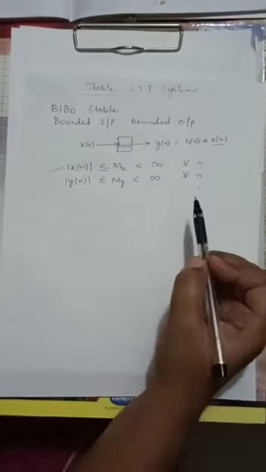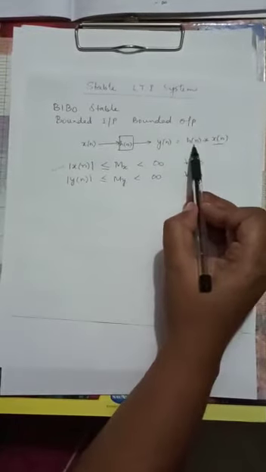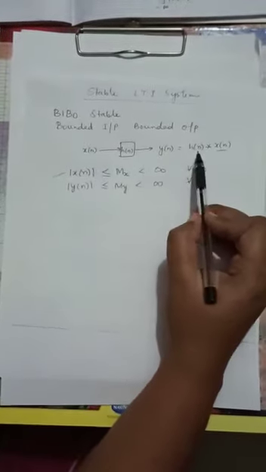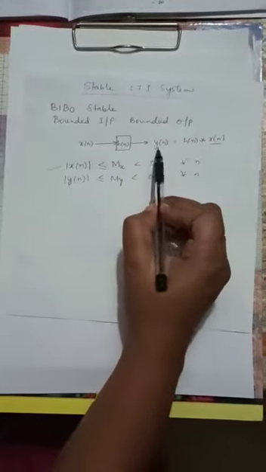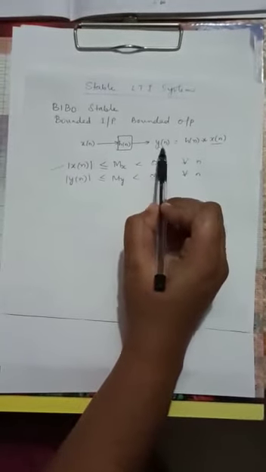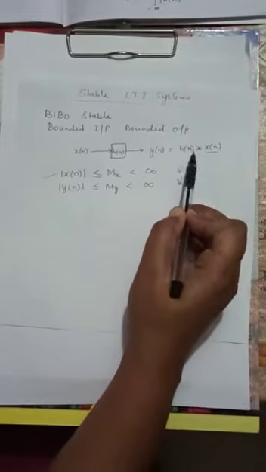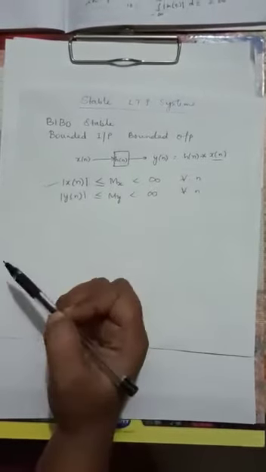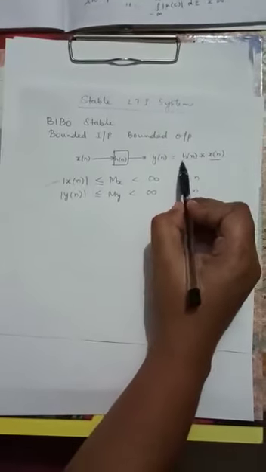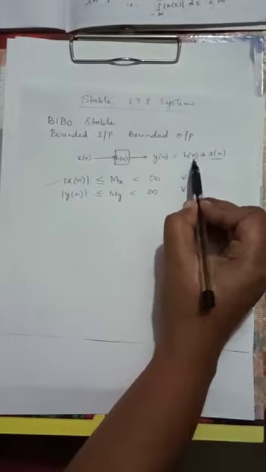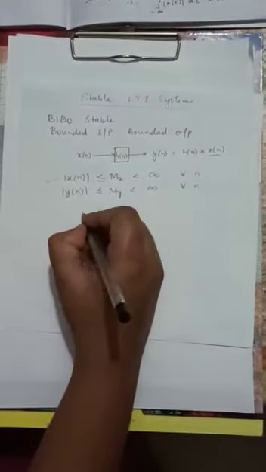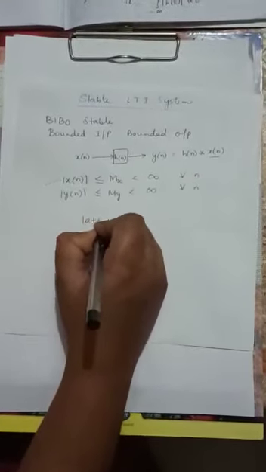Today we will derive a condition on your impulse response for an LTI system to be stable, because the output of an LTI system is given by y[n] equal to h[n] convolution x[n]. In deriving a condition for h[n], we use two formulas.